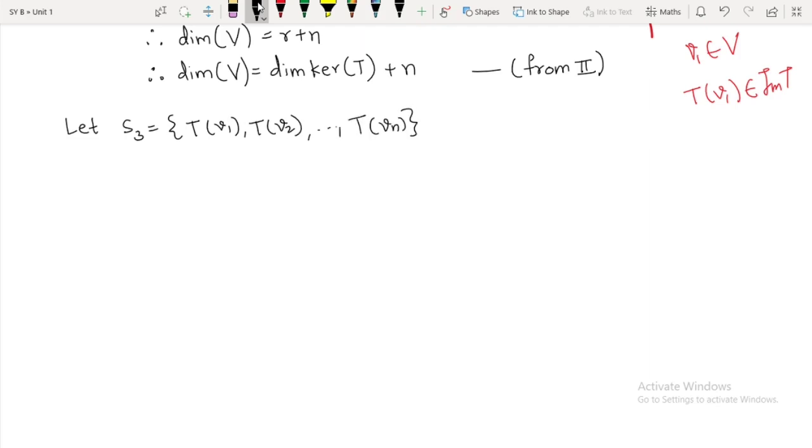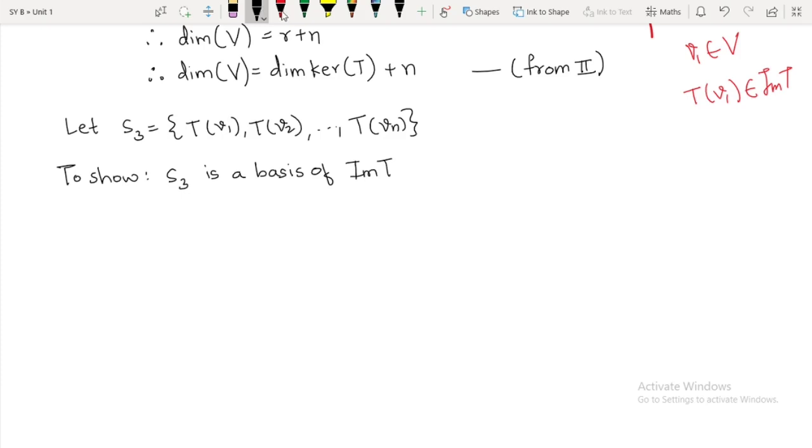Okay, now what we are going to show is that this set is a basis of image of T. So to show S3 is a basis of image of T.